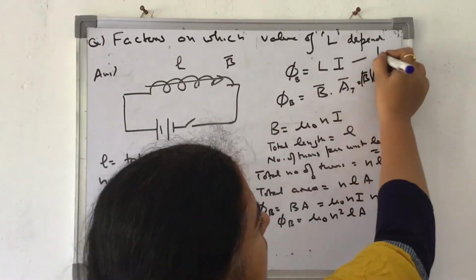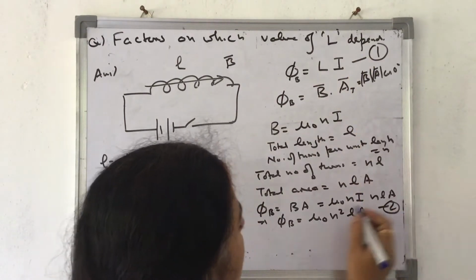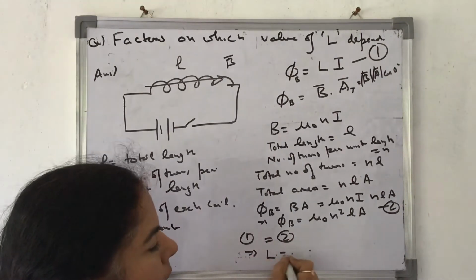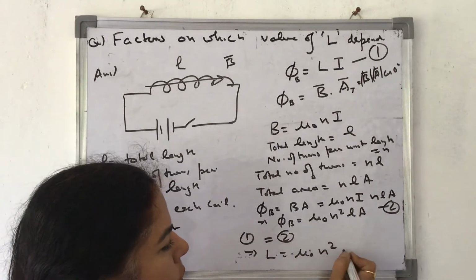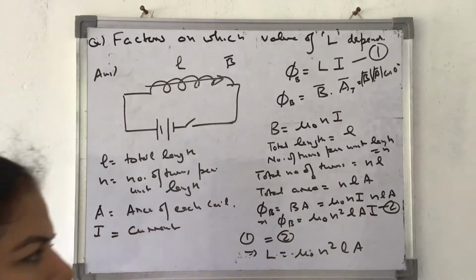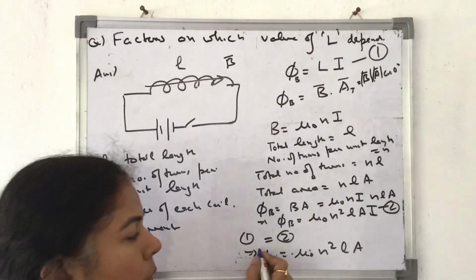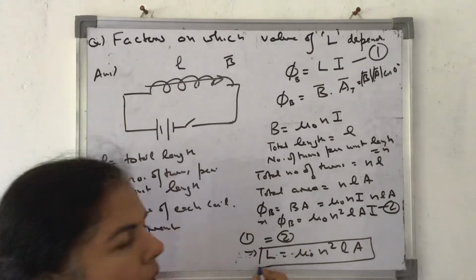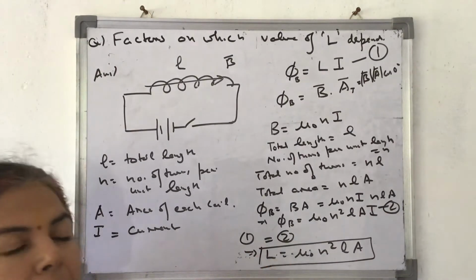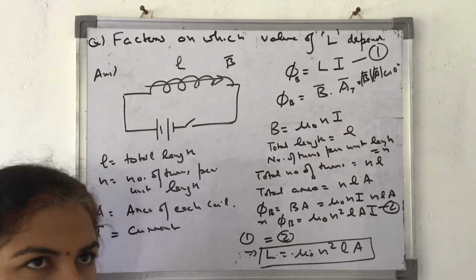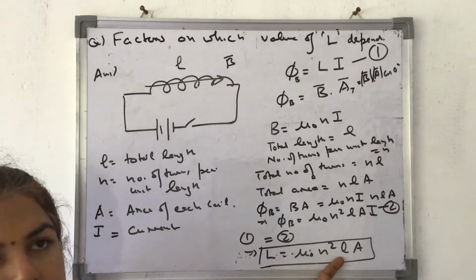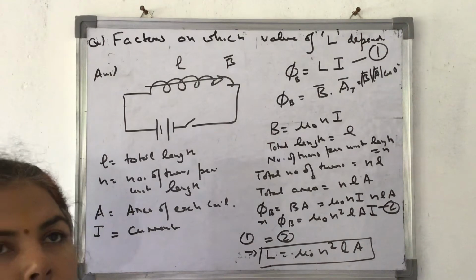This was my first equation, and phi is equal to Li is my second equation. Let us equate both of them and I'll get L is equal to mu naught n square l A. That means the factors which decide the value of L are the permeability of the medium, number of turns per unit length, l the length of the coil, and the area of each turn.